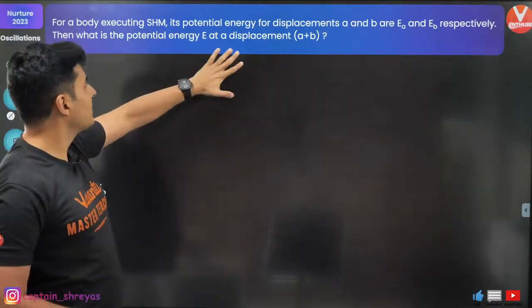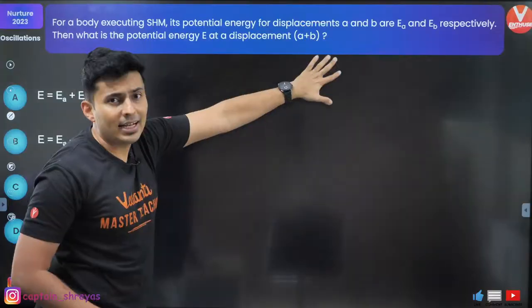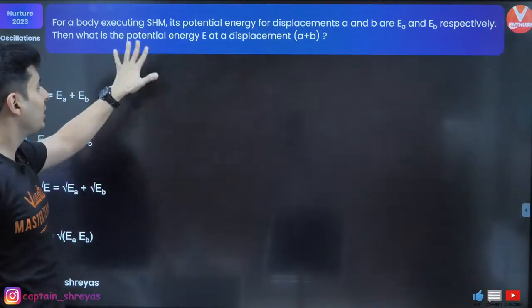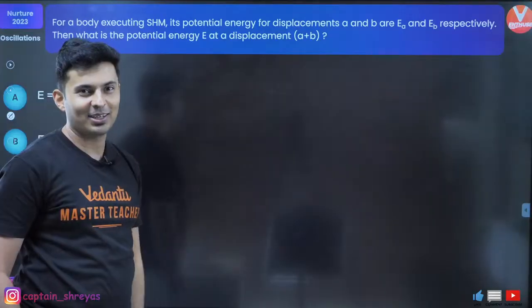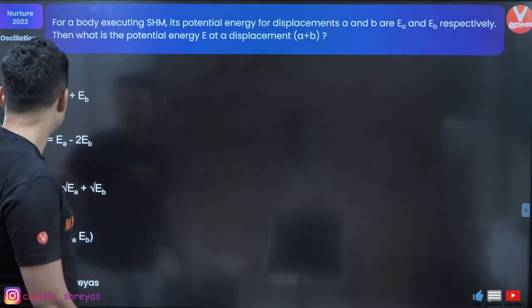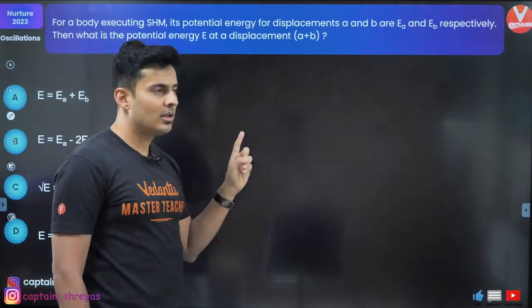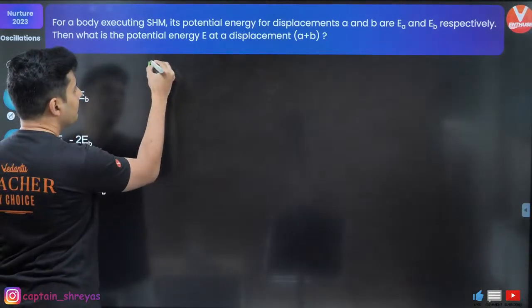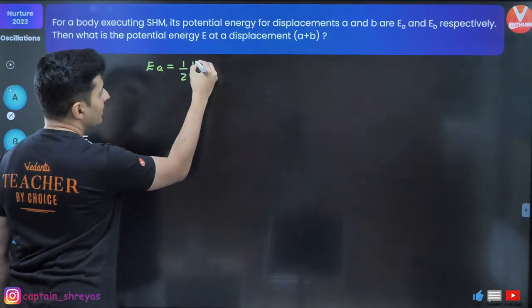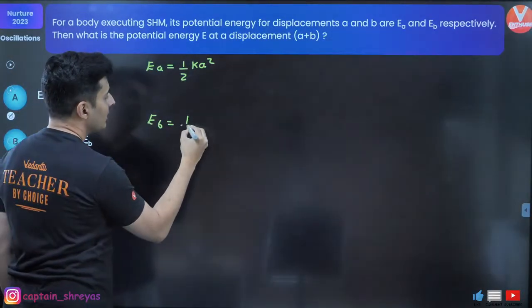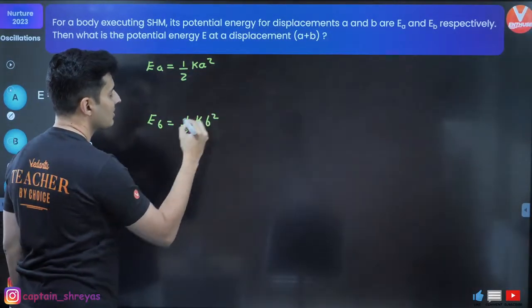Body is executing SHM. Potential energy for A displacement is EA. For B displacement is EB. What is the potential energy for A plus B displacement? Let's see how many of you can do this. EA will be half K A square. Potential energy for B displacement is EB, so half K B square.